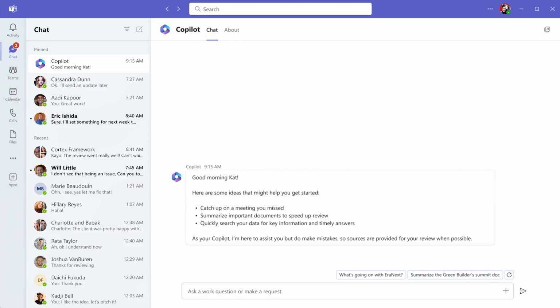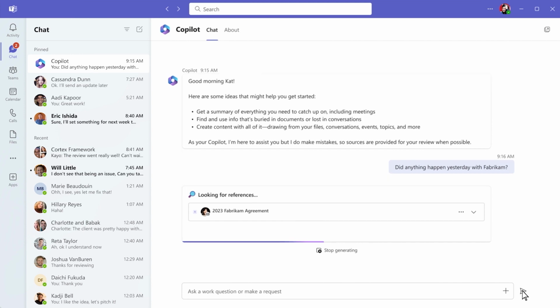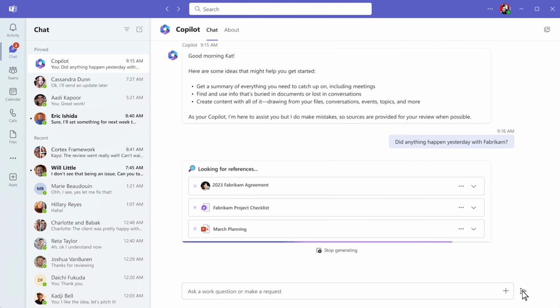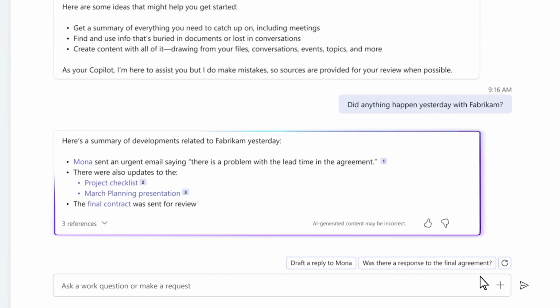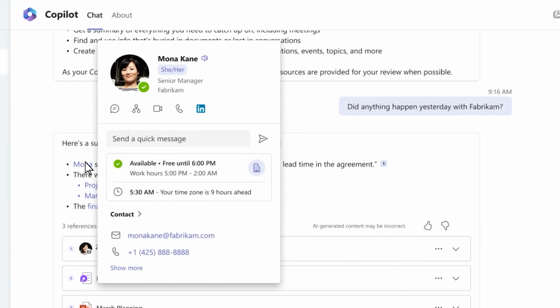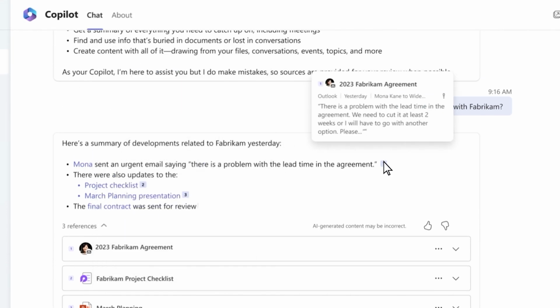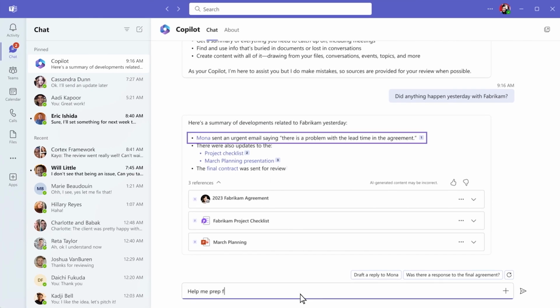Copilot does the sleuthing for you. So you start by asking Copilot to summarize all your recent customer interactions, meetings, content you've shared, any issues, and deliverables. Copilot works across your calendar, emails, chats, documents, and meetings to find all the pertinent information. Now you've got a concise summary, complete with citations and sources. You can hover over names, quotes, and verify information, or even find out more.